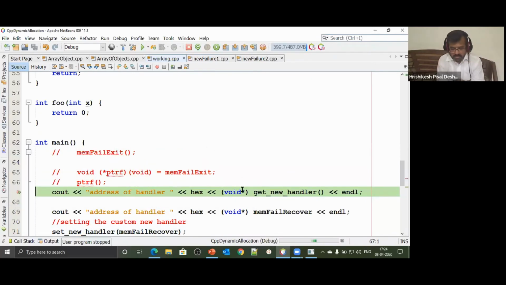Here I go. I say hex print the address. I'm saying get new handler. The get new handler function returns a new handler. Can you see that? New handler, whichever is the new handler that has been set. And that new handler is nothing but a function whose address we are going to get.